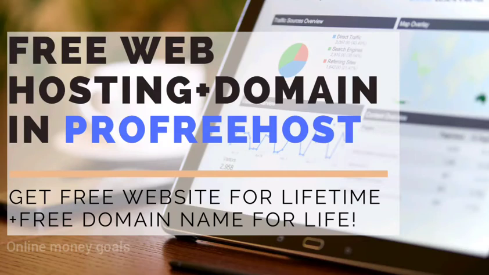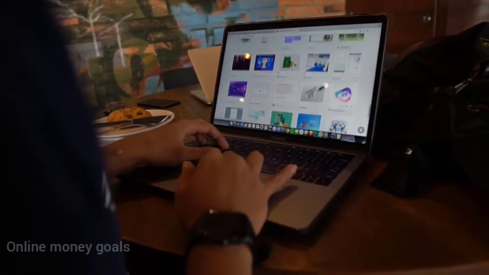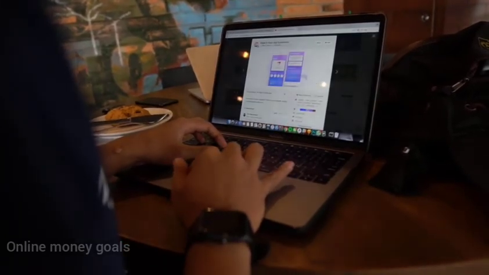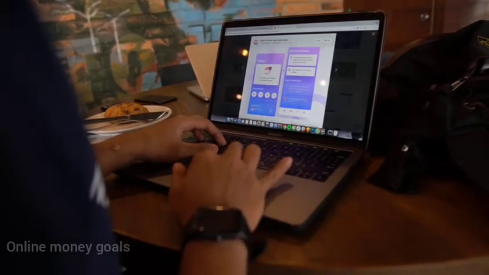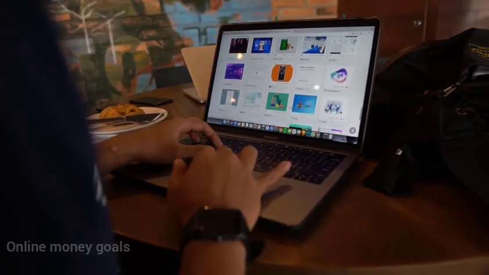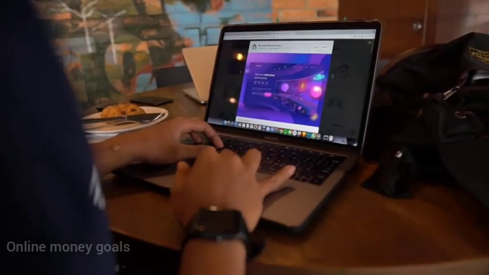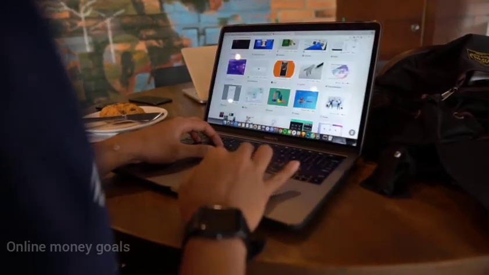Today we'll be seeing how to create a free website plus free domain name for lifetime. And isn't that idea really great? You don't have to know any coding, you don't have to invest anything. You can actually design a beautiful website for free for lifetime. And let's get started.